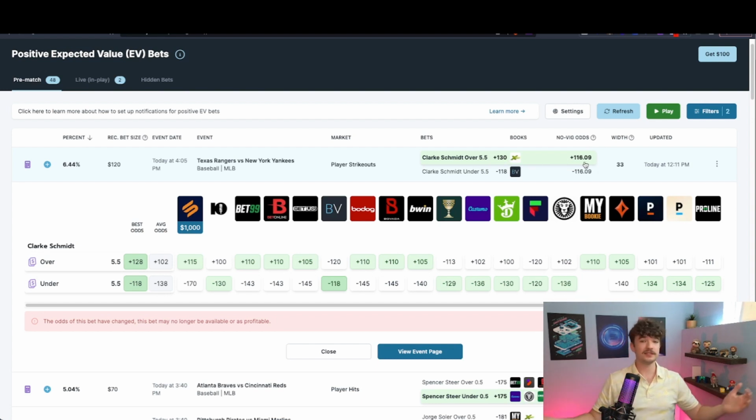So it's quite simple, honestly, when you really think about it. No-vig odds just allow us to see and understand what the real probability, the real odds of something are, and then we find bets that give us a higher payout than that. And that is simply what a plus EV bet is.